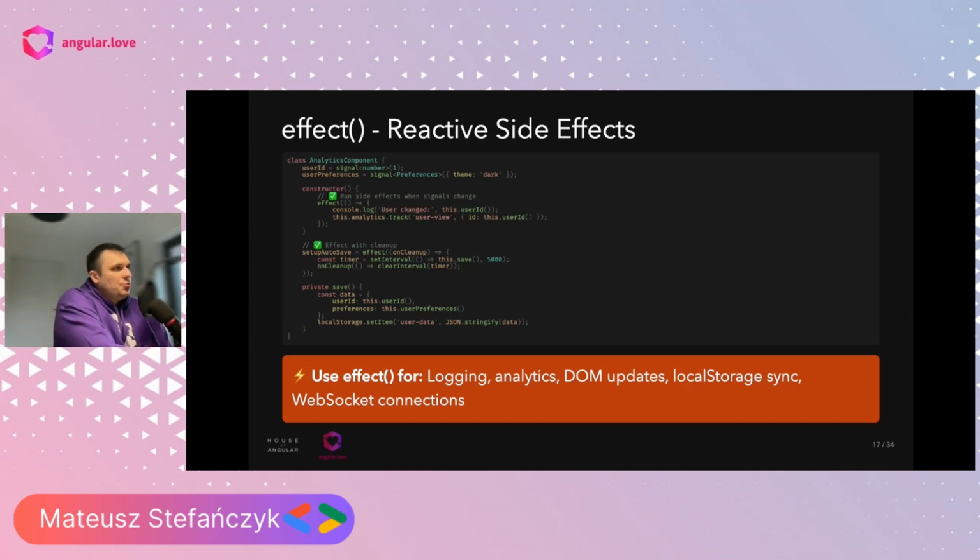So the effects, compared to the computed, the main difference is actually that the effects don't return any kind of value, right? So they are not dedicated to returning a value, but they will trigger whenever the signal they depend on actually changes. We can have some cleanup management there, which is not needed in the majority of cases, but there might be a need to perform some cleanup logic, which in our case occurs whenever we utilize, let's say, an interval in the scope of the effect.